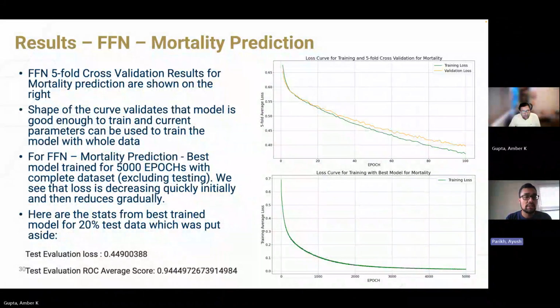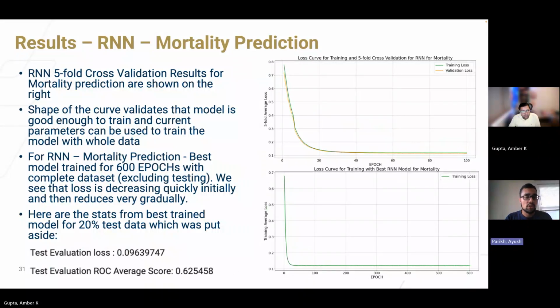Here are the results now for mortality prediction for the feed-forward network. They're very encouraging, and the results align with the paper's findings. Again, for the RNN model, for mortality prediction, the results align with the paper's predictions and results. And we also tested readmission as well, and those results are available in our notebook as well as the GitHub.